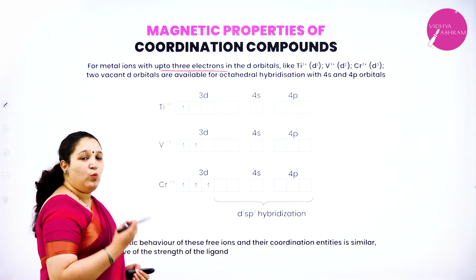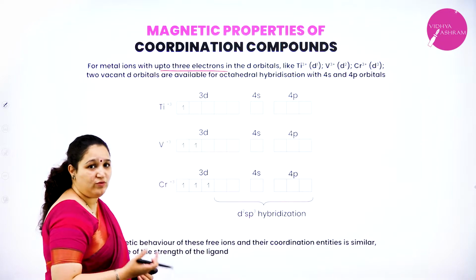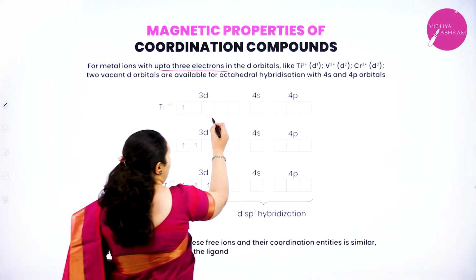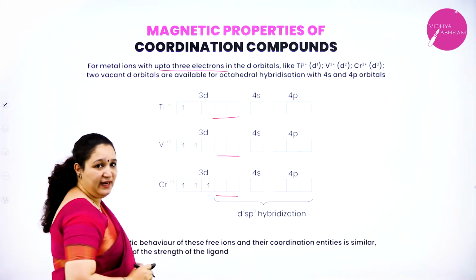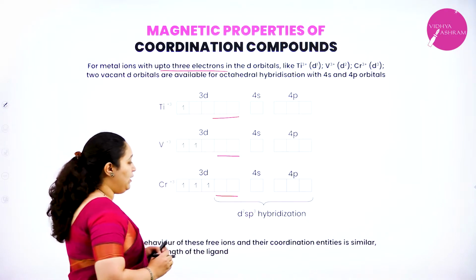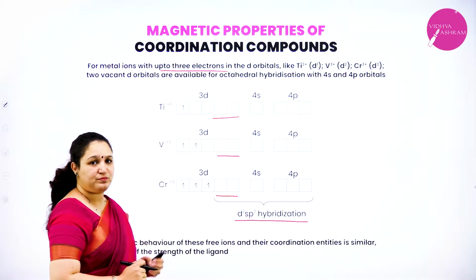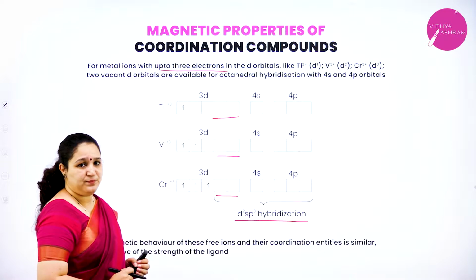Irrespective of which is the ligand, that is whether it is a strong field ligand or a weak field ligand, as we have 2 orbitals empty in the 3d orbital, all of these complexes will undergo d2sp3 hybridization. That is, they will form inner complexes.